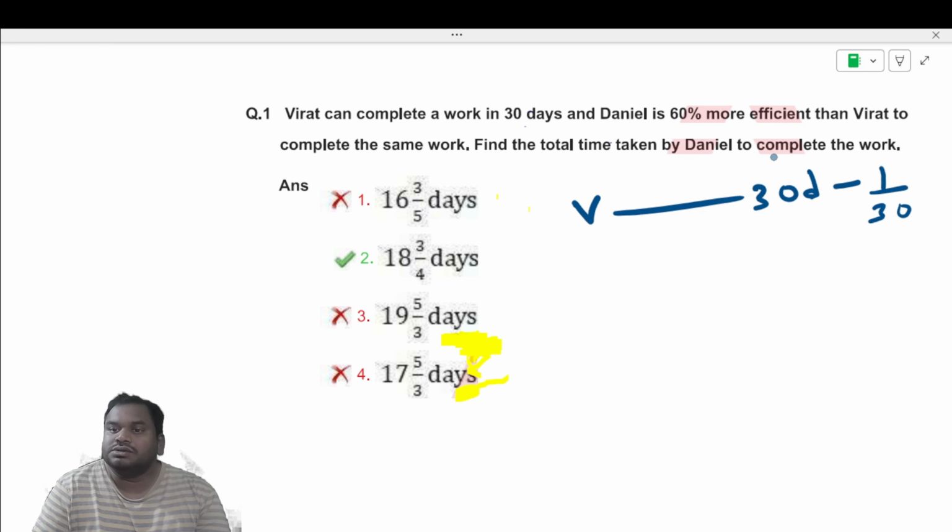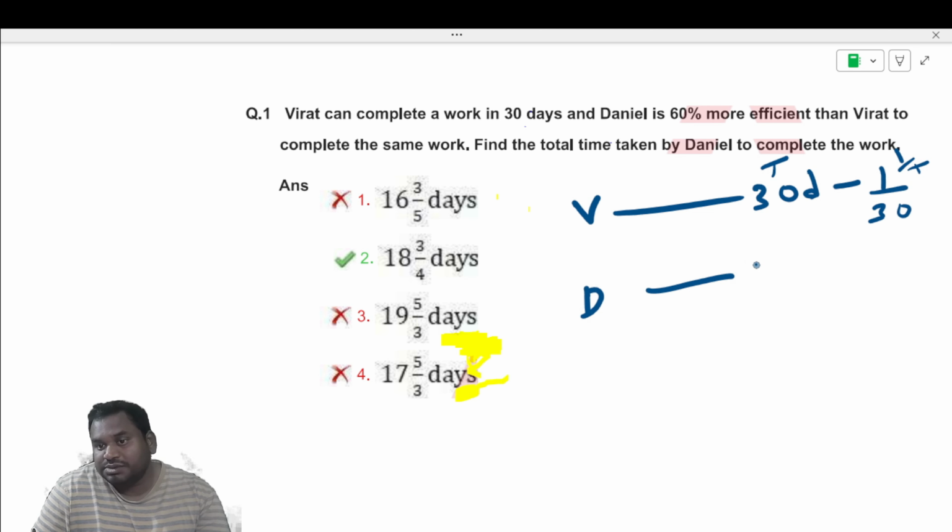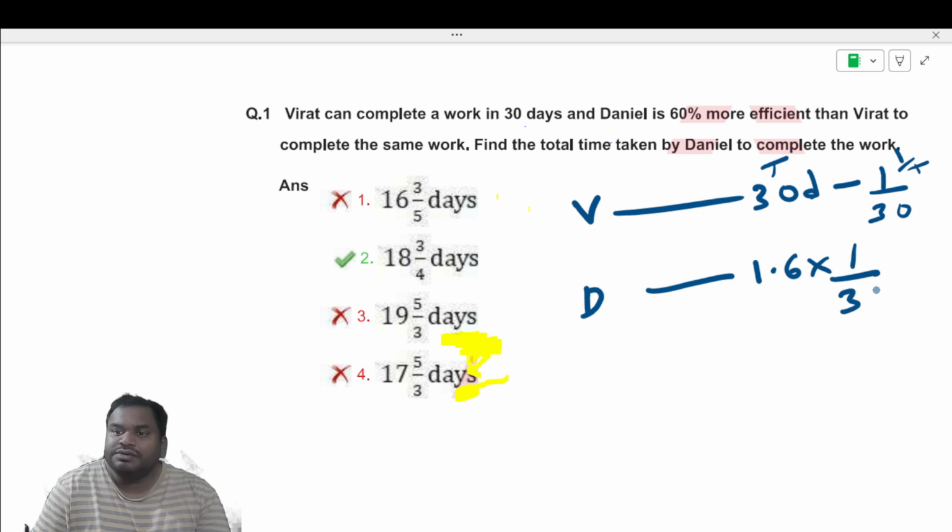Daniel's efficiency: 60% more means 1.6 times Virat's efficiency. It is nothing but 1.6 into 1 by 30. So that is Daniel's efficiency to complete the same work.